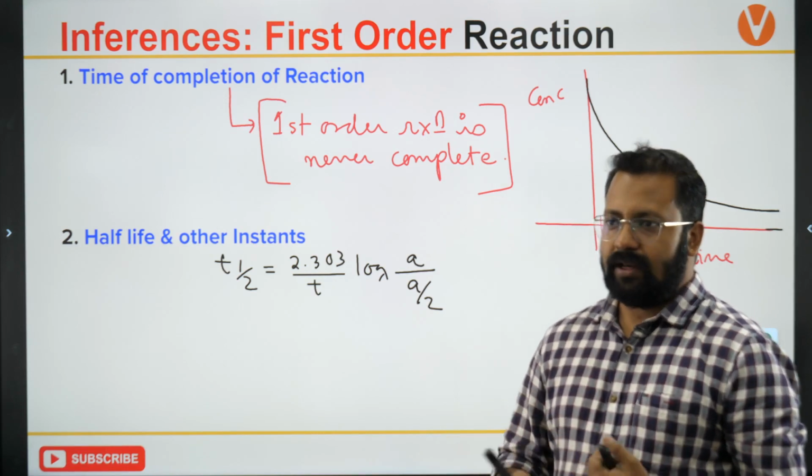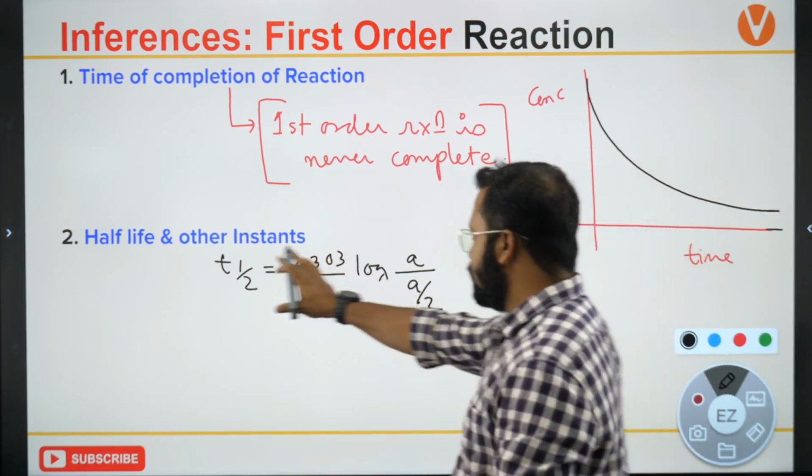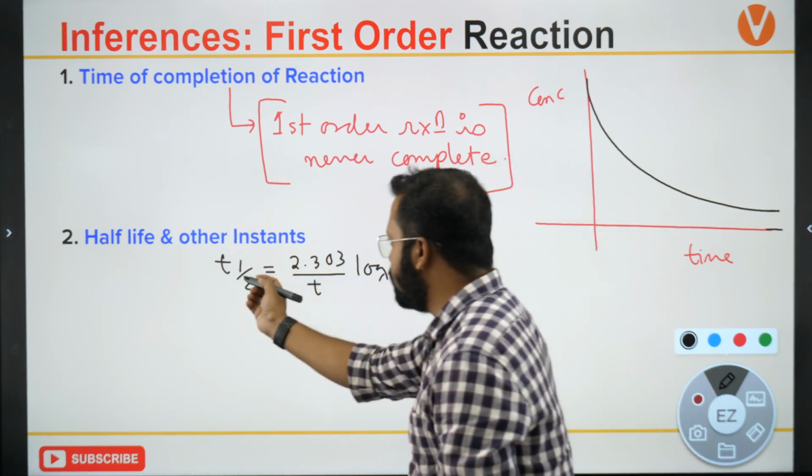Do first order reactions attain equilibrium? Yes, first order reactions do attain equilibrium. So this is going to be the expression for T half.